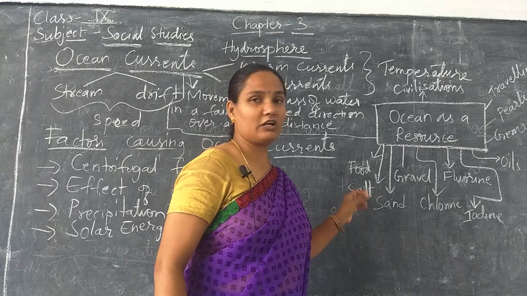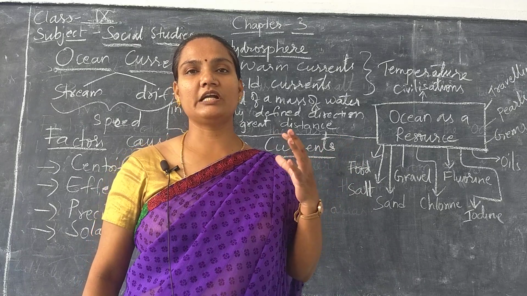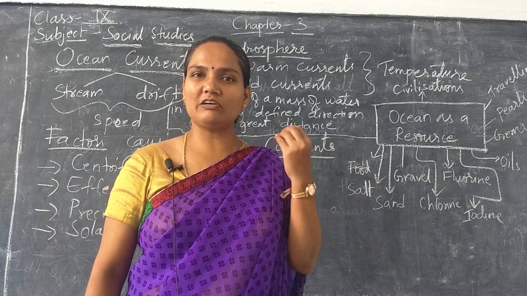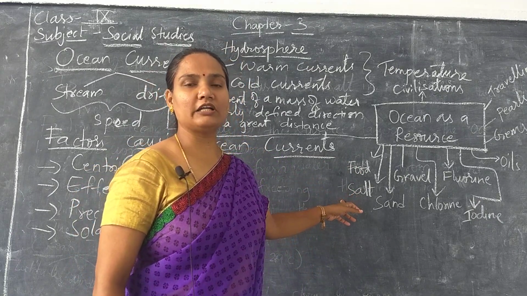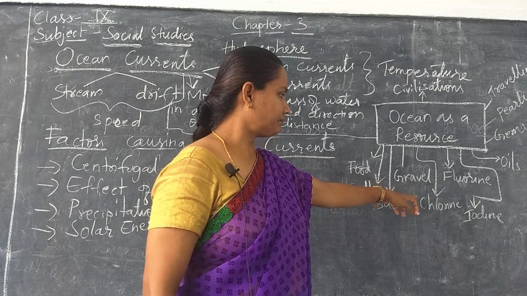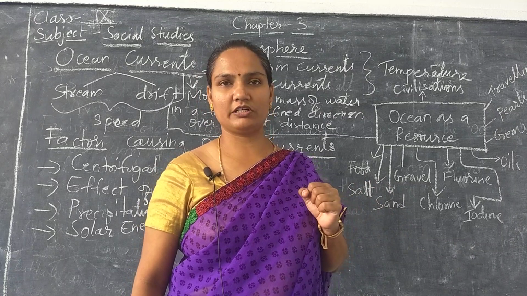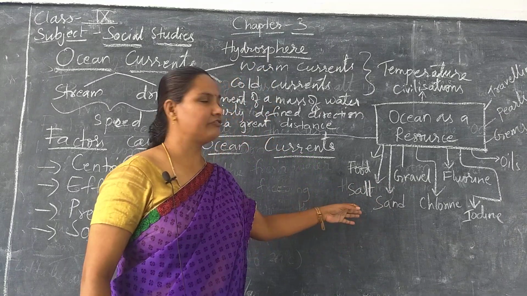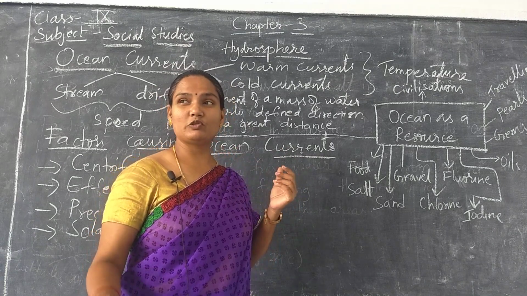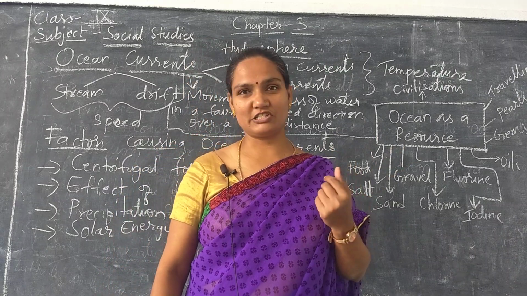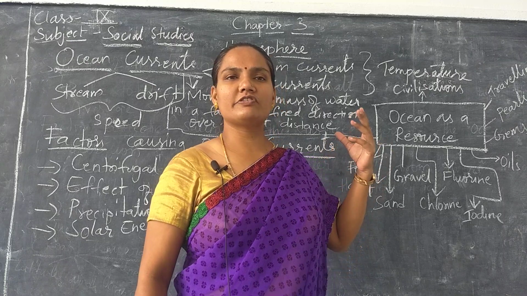Next, salt. So common salt, right? Sodium chloride, which is very important in our daily life, right? Without adding salt, our food won't be tasty, right? So this we get from ocean. Along with salt, we get many other minerals like chlorine, iodine, fluorine, which are mixed in sea water and ocean water, right? So along with that, we get sand, gravels, colorful stones, right, gems and all, which we use for decoration purposes. Sand we use for construction and many other purposes, for making glass and all, right? So in this way, it serves with many benefits.